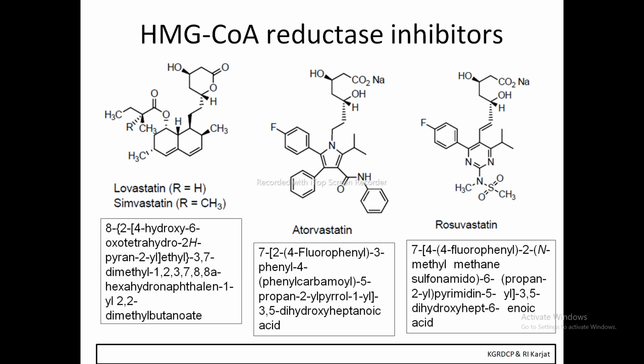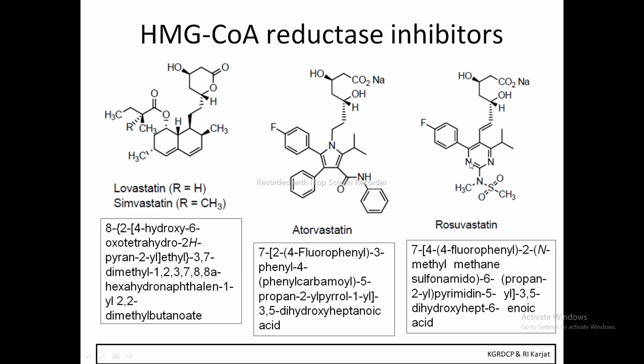And at last, rosuvastatin. The next one is the rosuvastatin. Now again in this structure there is acid. Again, how many carbons are there? 7 carbons, but there is a presence of the double bond between carbon number 6 and 7. So it is called a heptenoic acid, 6-heptenoic acid. So again we'll start our numbering from the 7th position. So 7-dash,